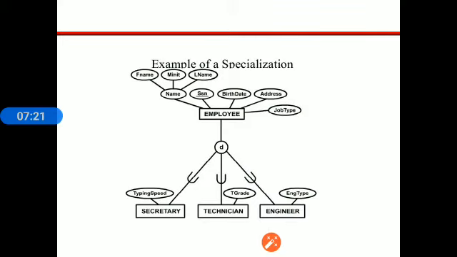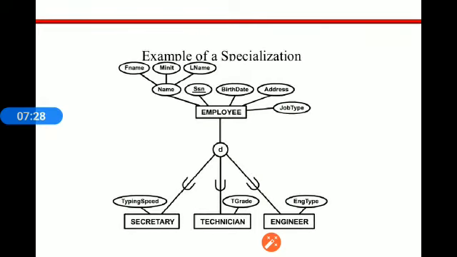This is another example of specialization. So specialization can be indicated as shown in the diagram also. Employee is the entity and secretary, technician and engineer are the specializations which can be indicated by a line and a U-type or anchor-like shape. So in this way specialization and generalization can be shown in the ER diagram.